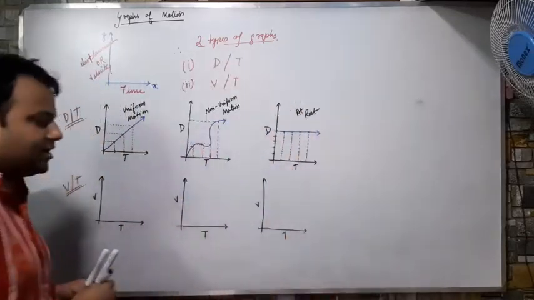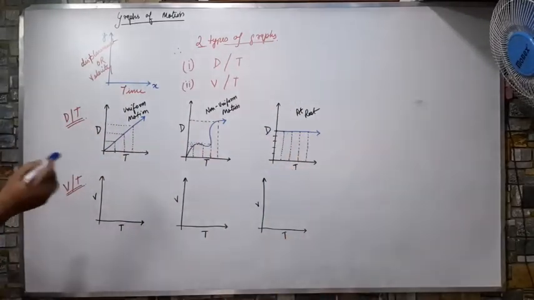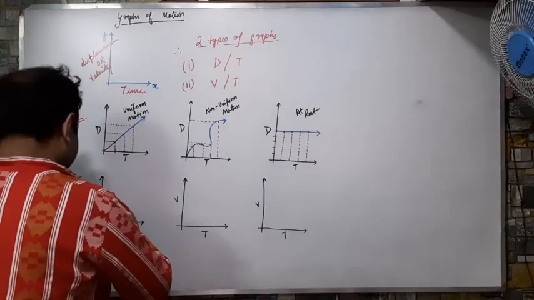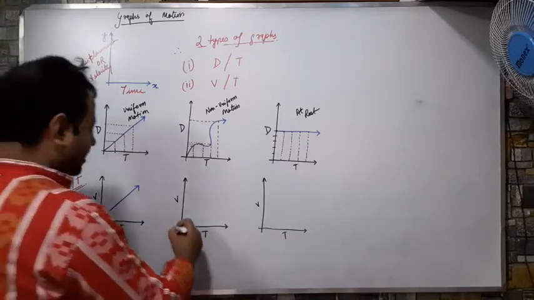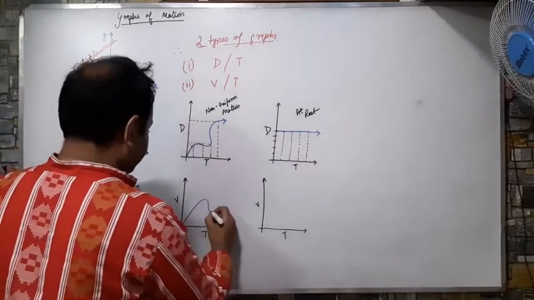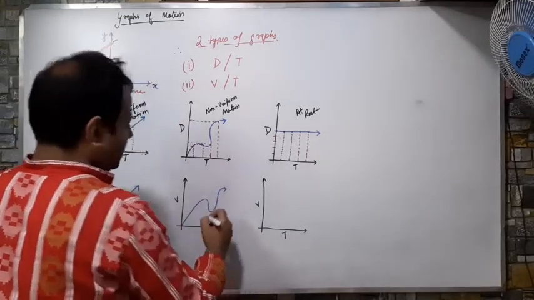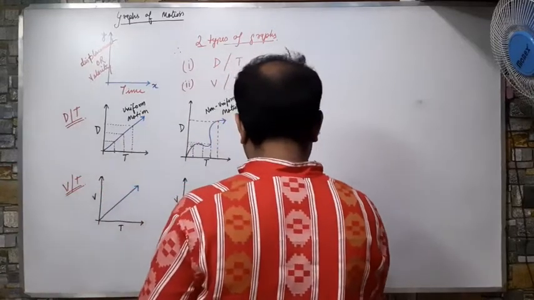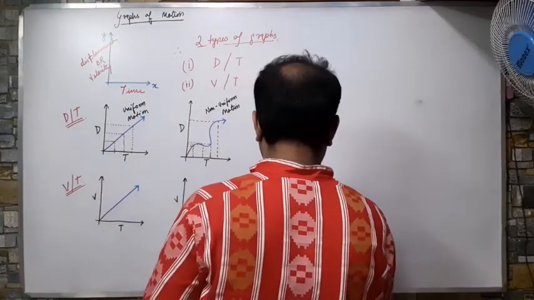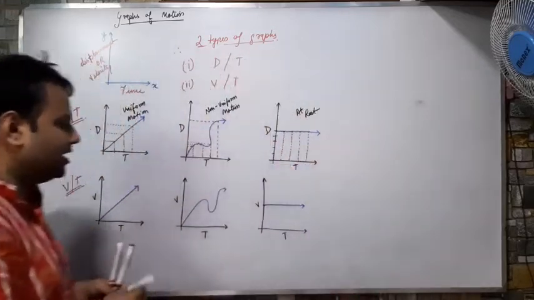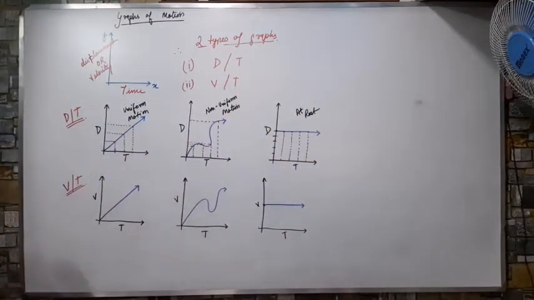Okay, so I have taken three graphs and I will again draw slopes here. One will be a straight slope just like the beginning one. The other will be a curved line. The third one will be a parallel.